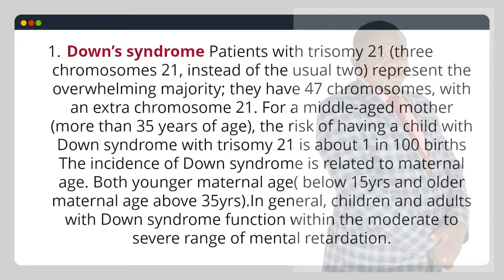1. Down syndrome. Patients with trisomy 21, 3 chromosomes 21 instead of the usual 2, represent the overwhelming majority. They have 47 chromosomes, with an extra chromosome 21. For a middle-aged mother, more than 35 years of age, the risk of having a child with Down syndrome with trisomy 21 is about 1 in 100 births. The incidence of Down syndrome is related to maternal age, both younger maternal age, below 15 years, and older maternal age, above 35 years. In general, children and adults with Down syndrome function within the moderate to severe range of mental retardation.